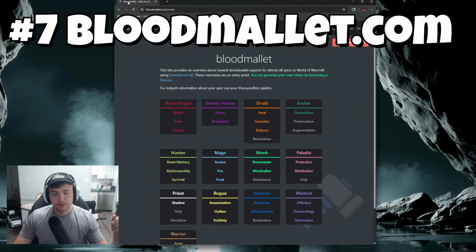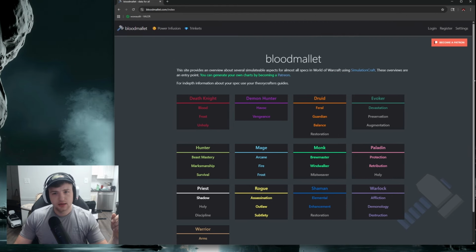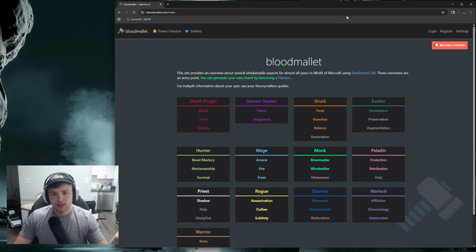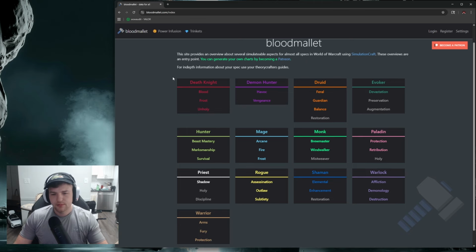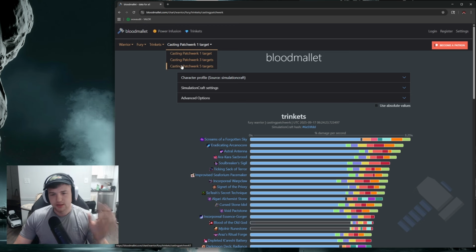This one's a pretty quick one. If you're not aware of Blood Mallet, this is basically a trinket website to see how trinkets are looking. Really useful when you're trying to figure out what trinkets you should be eyeing up. So I'm just going to do the example as Fury. In here, this is casting Patchwork for one target. So this is basically saying what damage is looking like for each trinket for a sim on one target. You can do 3 and 5 targets as well.